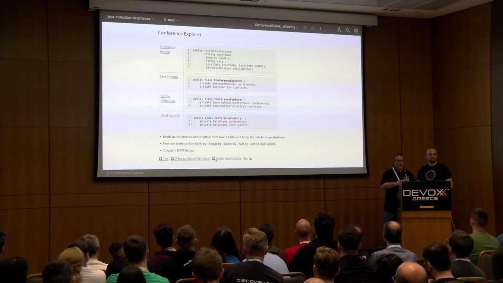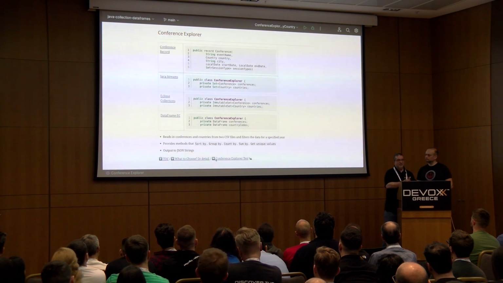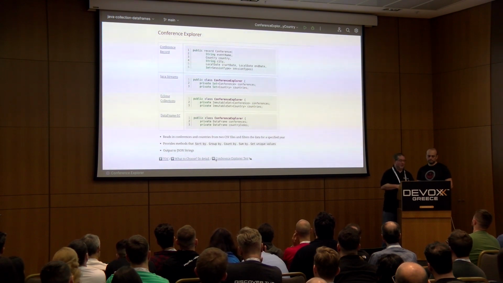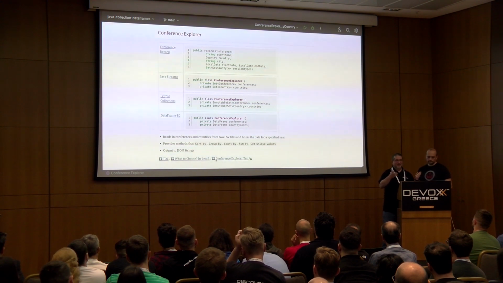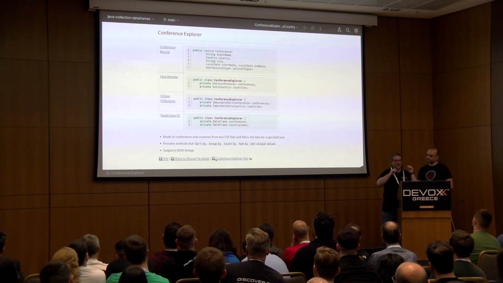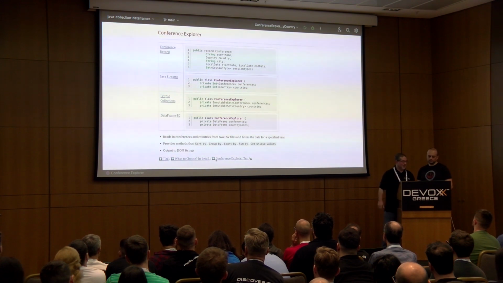In the use case we were exploring, we want to read in the conference data. We want to do different types of processing against it. We maybe want to group the data, count the data, sort it, sum it, and get unique values. And then it's not interesting enough to just process data; we actually wanted to output something. We were ingesting CSV, and we wanted to output JSON, which is pretty common for folks these days if you're dealing with services and whatnot.